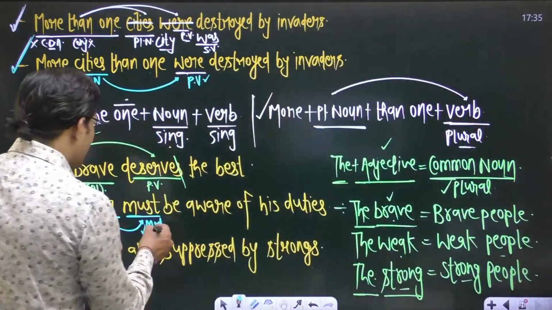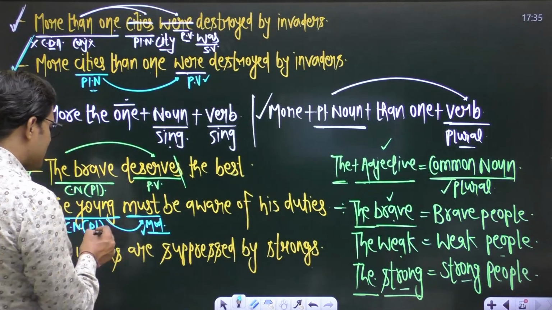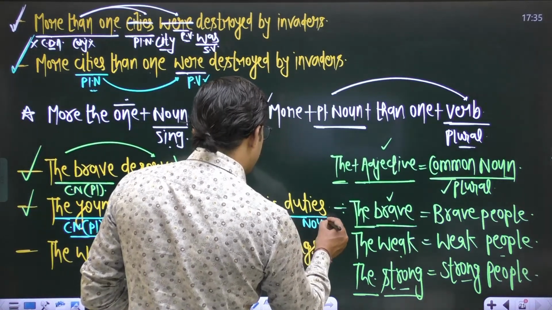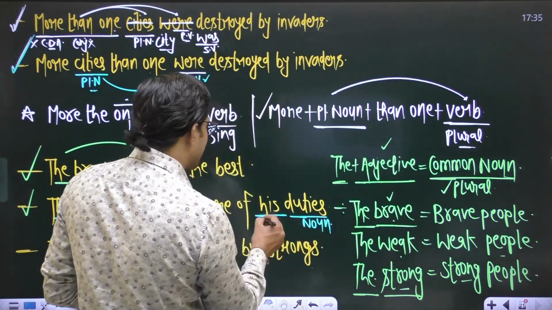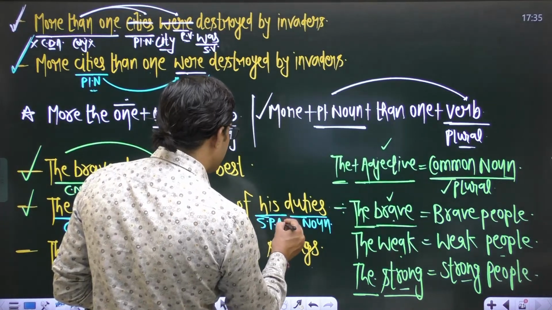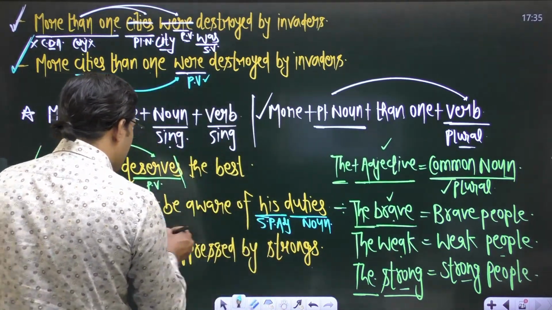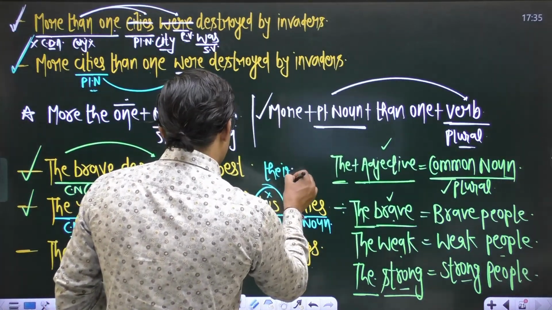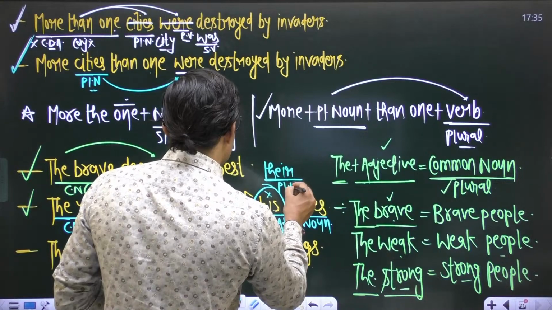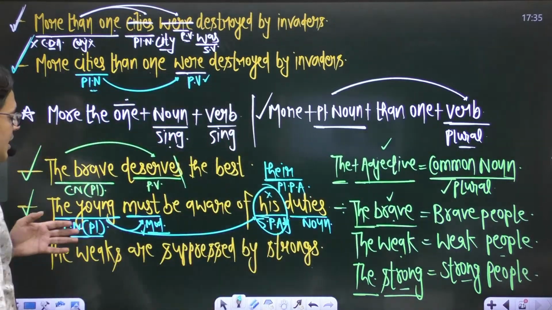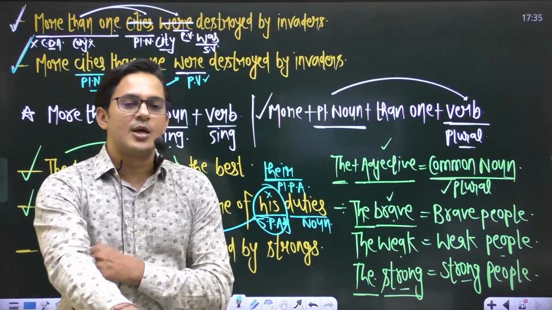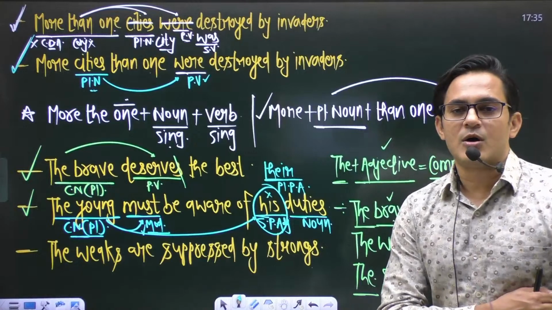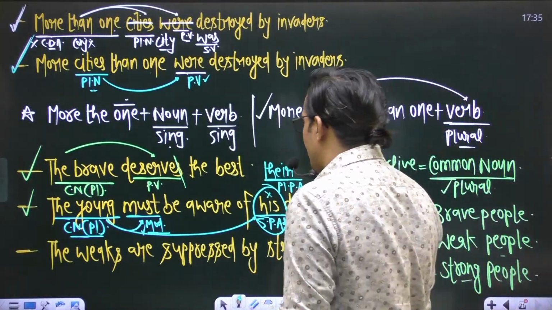So the modal is okay, but this subject is a common noun plural, so we have to use a plural possessive adjective. His is a singular possessive adjective. Because of this plural subject, the possessive adjective will also be plural. So to make it plural, just use their. The sentence will be: the young must be aware of their duties. This one will be the right one.